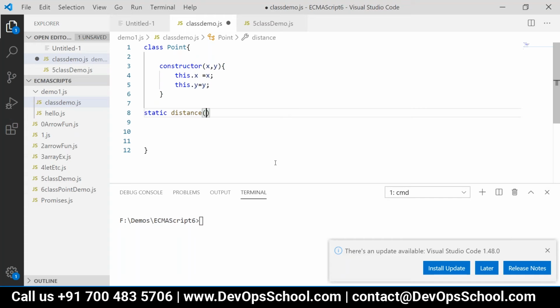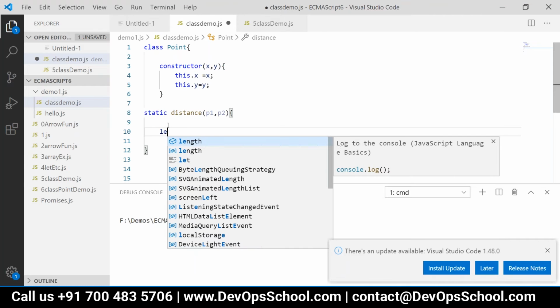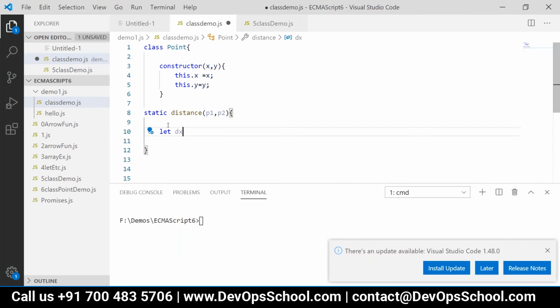Now that we know we can use let, we will make use of let only. We will not use var as far as possible.